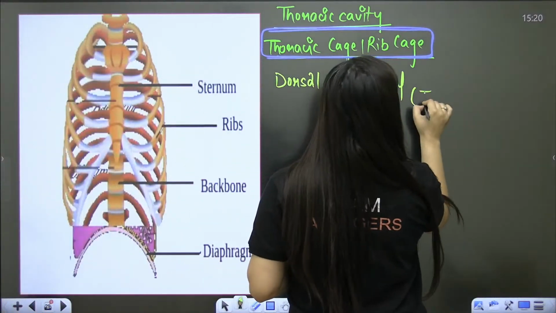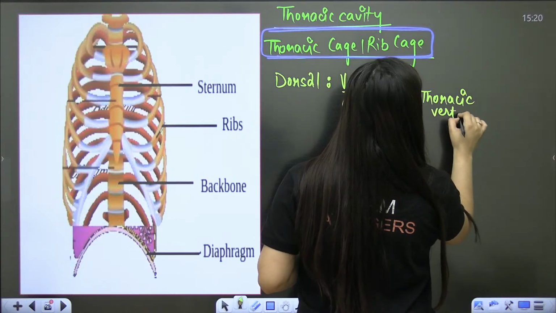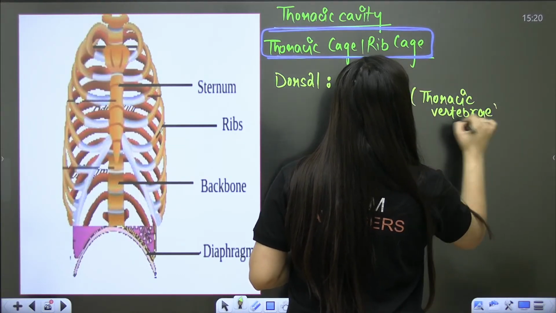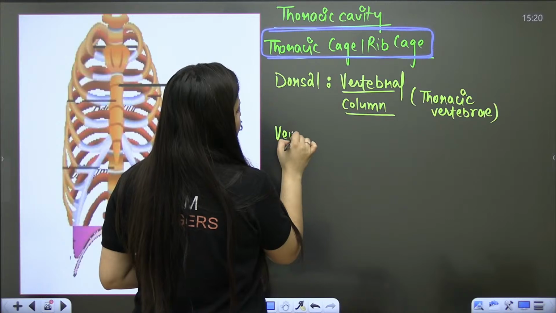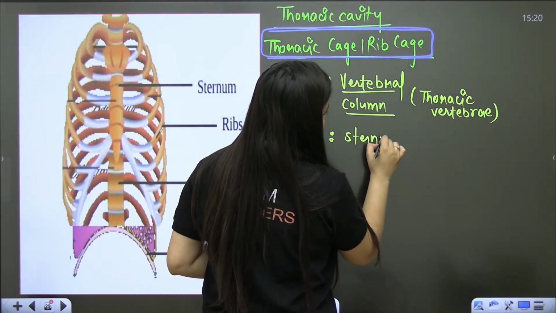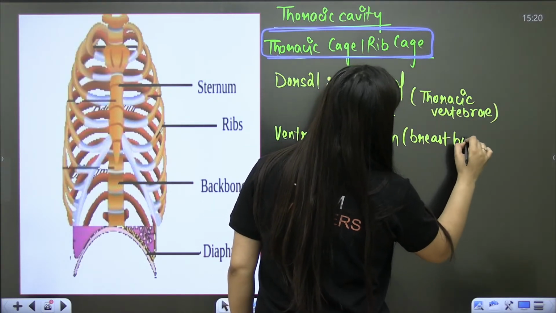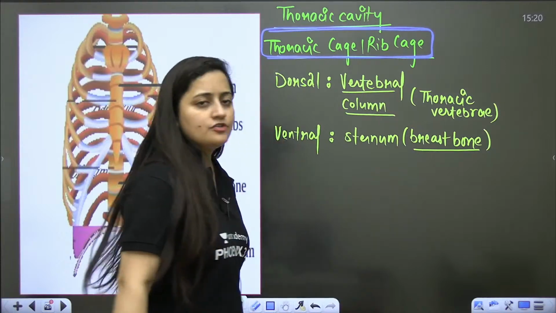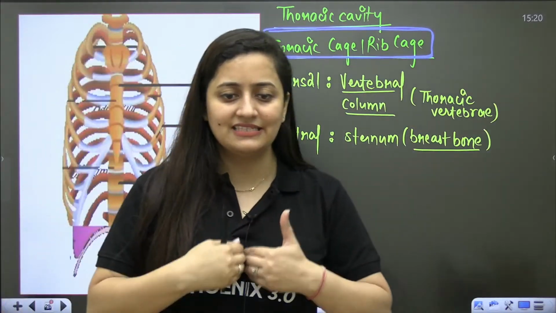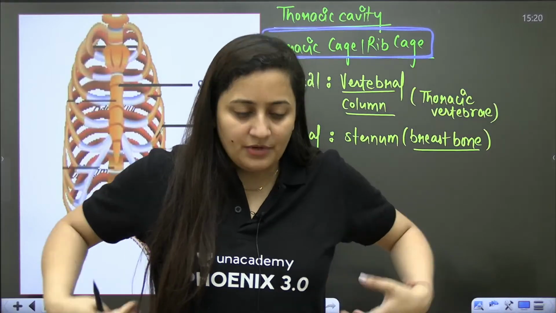To be specific, you will see the thoracic vertebrae. On the ventral side, there will be the sternum, also known as the breastbone. Dorsally, the vertebral column.